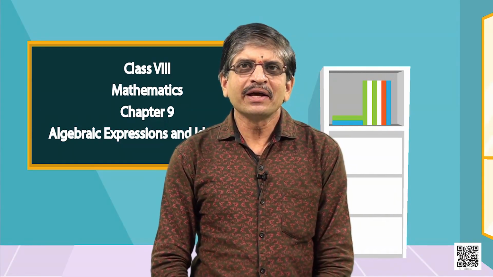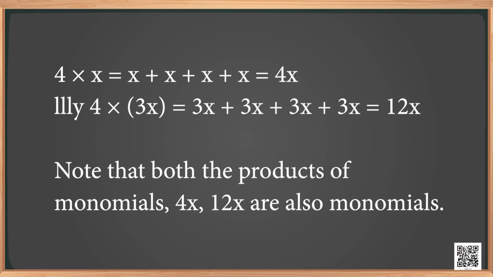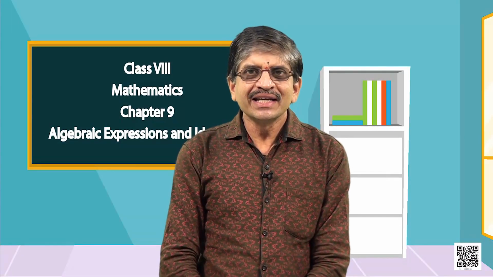Case 1, multiplying a monomial by a monomial. Let us look at this example. 4 into x is equal to x plus x plus x plus x, which is equal to 4x. Similarly, 4 into 3x is equal to 3x plus 3x plus 3x plus 3x, which is equal to 12x. Note that both the products of monomials, 4x and 12x, are also monomials. Let us see one more example.